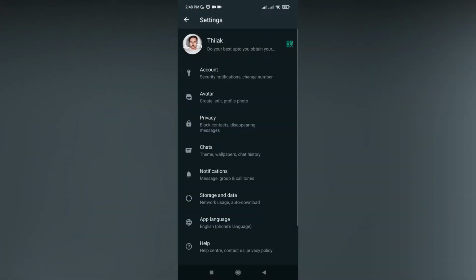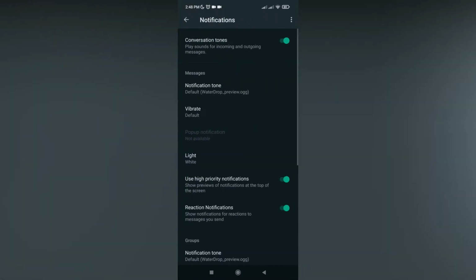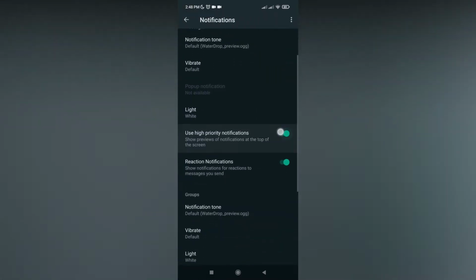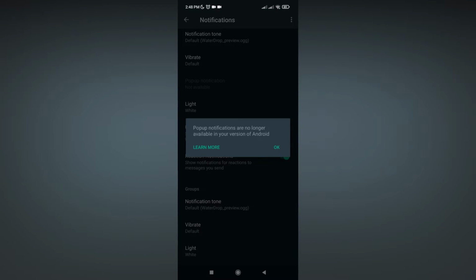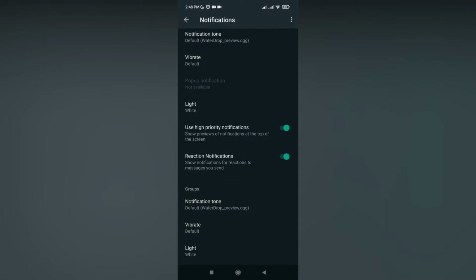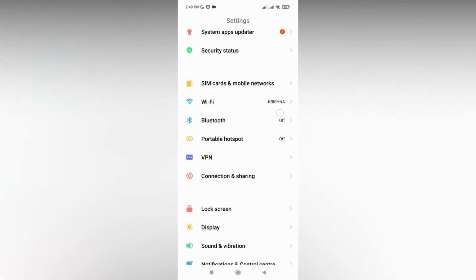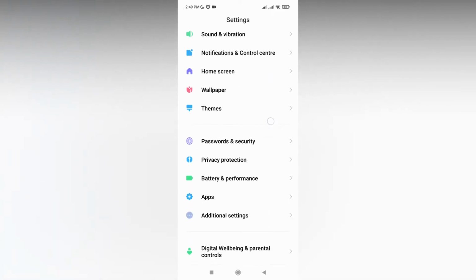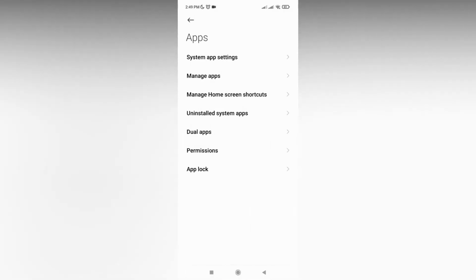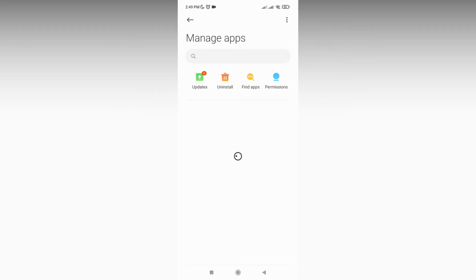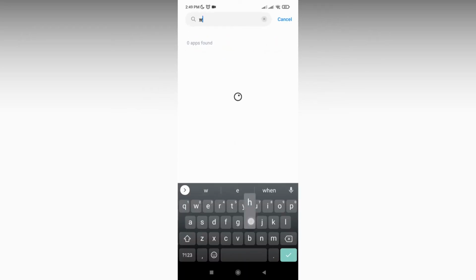So to enable the pop-up notification sound, go to the setting option here, go to the notification. You can see the pop-up notification is unavailable for your Android. So how to enable this and how to set the ringtone, you just go to your mobile phone setting, swipe down and go to the setting option here and go to the app section, where you can clear data or clear cache. I'm going to the manage apps here and searching for WhatsApp.